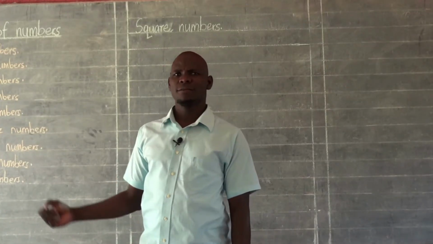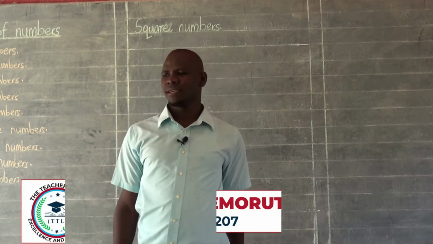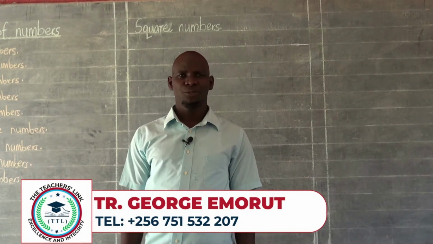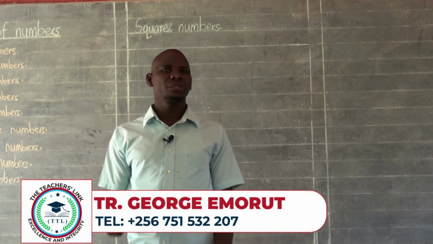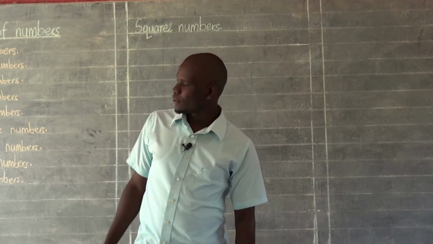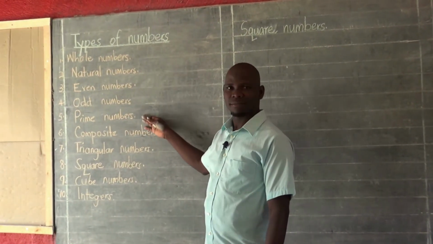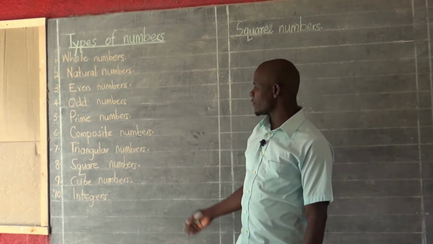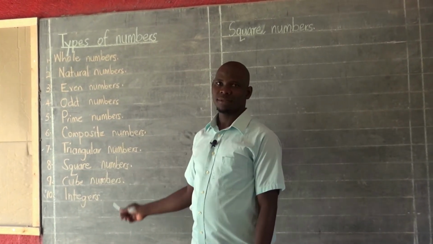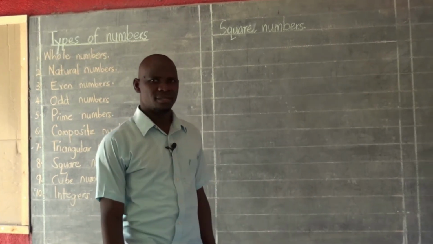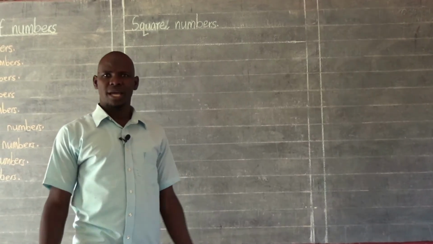Thank you so much for following up with the previous lessons. We've actually learned very many types of numbers. And today, yet again, we want to look at the other types of numbers which we didn't learn last time. So we have a long list here. We've learned most of them. Are we together? So our point of focus today is we want to look at square numbers. We want to understand how we come up with what we call square numbers.